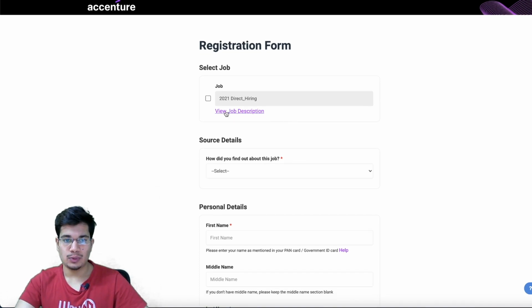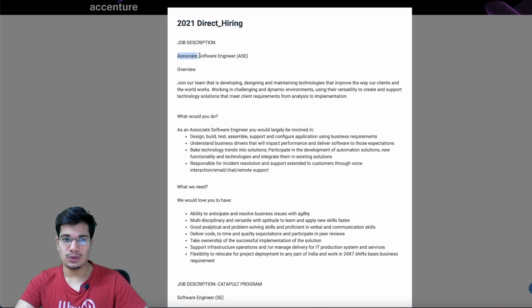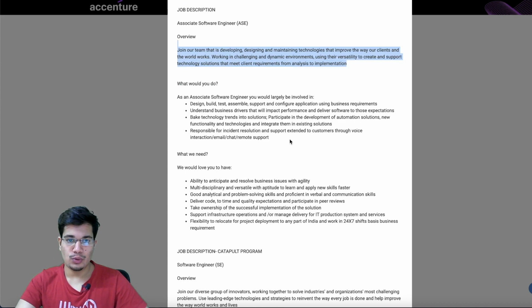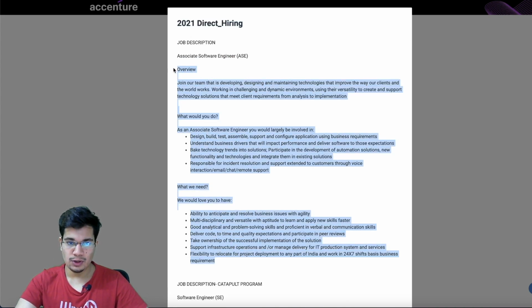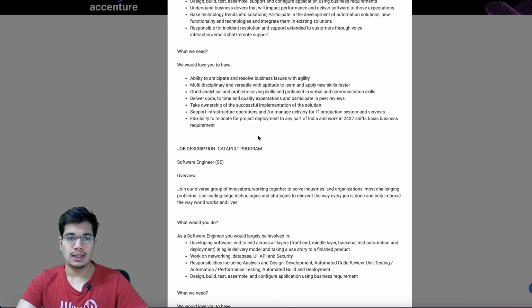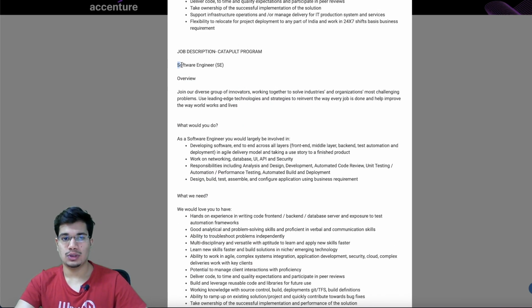About the job description, you can click on this link. So this is for an associate software engineer role. This is something about the company, and then for your role, you can just read about this particular thing once. And then this part is for one particular role, associate software engineer. Then they are also recruiting for another role, which is for a software engineer role. And for that, this is what your job description is going to look like.